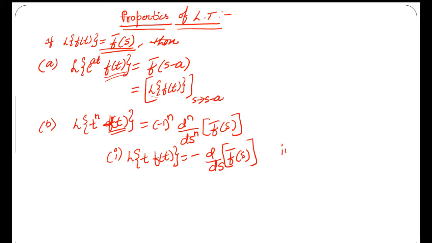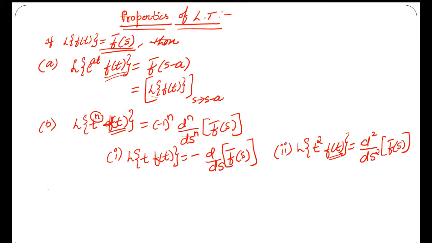And in the second case, if n is equal to 2, Laplace transform of t power 2 f of t is equal to minus 1 to the power 2, minus 1 squared is plus sign, correct? Second differentiation with respect to s of Laplace transform of f of t, that is f bar of s.